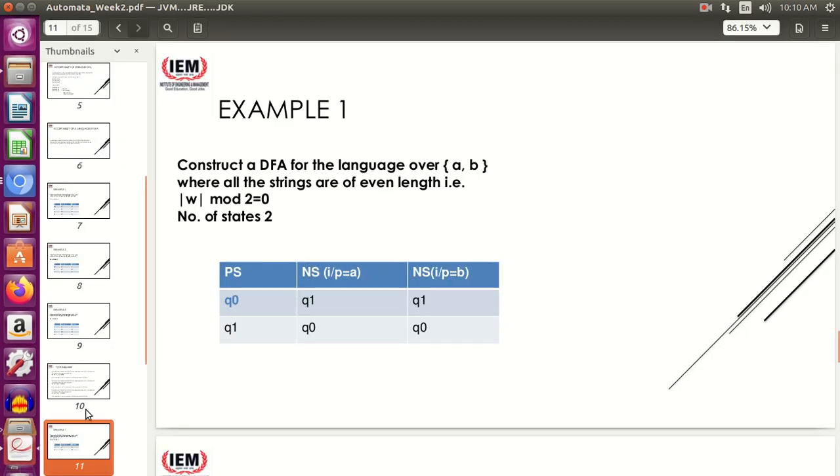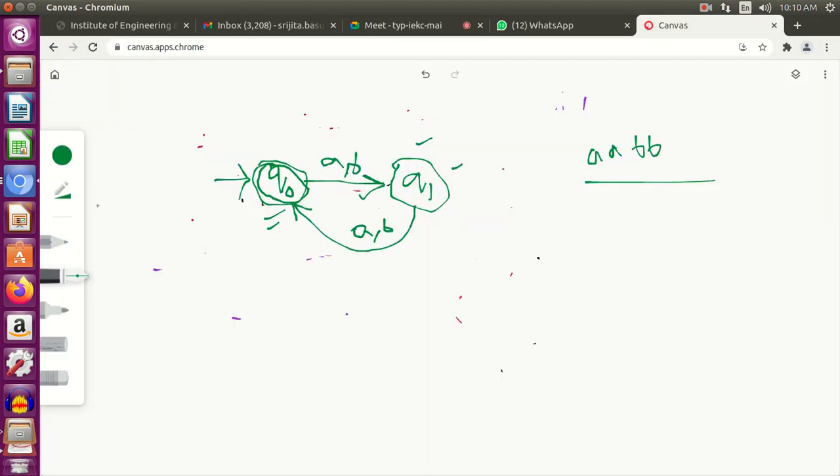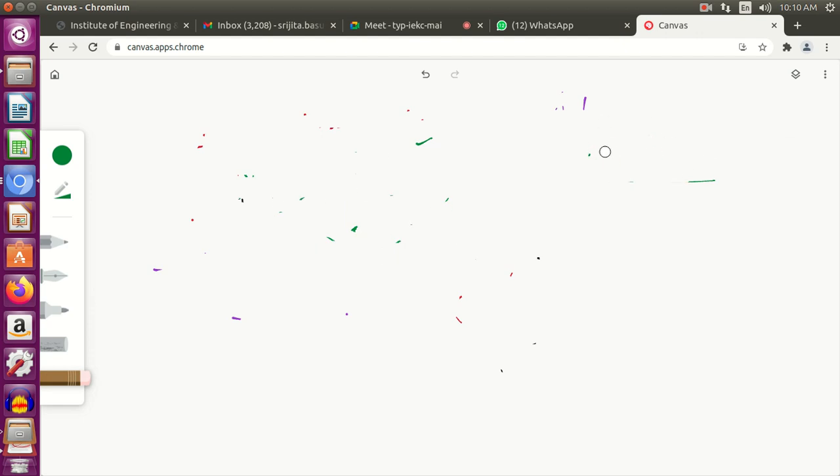Ma'am, had it been |w| mod 3 equal to 0, then we could have had Q1, Q2, and Q0 would have been the final state. Exactly. Can you think like that? If a given question is |w| mod 2 equal to 0, then we think of Q0 and Q1. If given modulus 3, then 0, 1, 2. Modulus 4, then 0, 1, 2, 3. Because mod means remainder. Q0 is remainder 0, Q1 is remainder 1, Q2 is remainder 2, and so on.